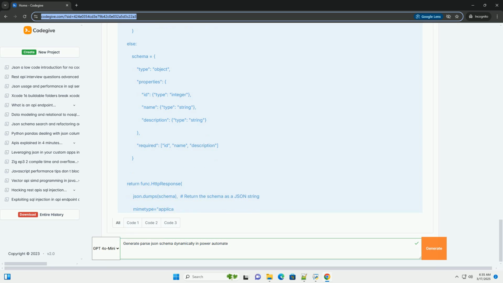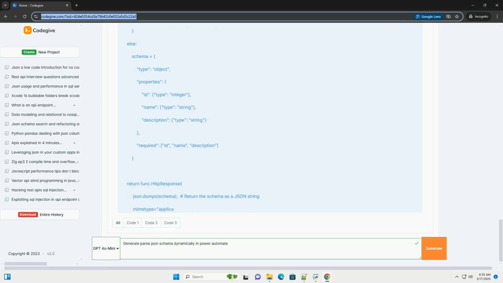Escaping special characters: be careful about escaping special characters within your schema string, particularly the backslash. Power Automate can be sensitive to incorrect escaping. White space: while JSON is generally white space insensitive, excessive white space can sometimes cause issues in Power Automate expressions. It's generally best to keep the schema strings compact.